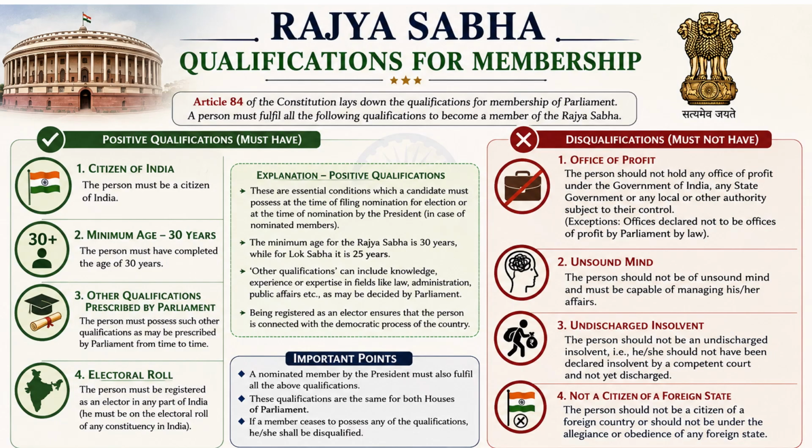Now, the person cannot be of unsound mind. That means the person should be capable enough to know what to do, where, and how to manage the affairs which are there. Third, undischarged insolvent. This means the person cannot have any debt which was not cleared. You cannot have any debt and become a member of Rajya Sabha.